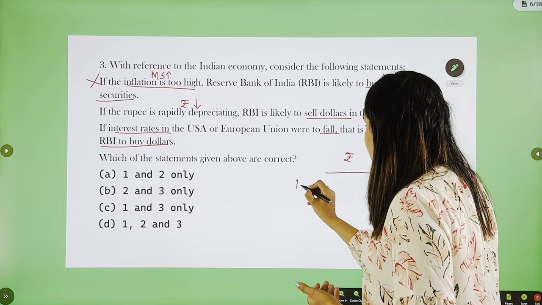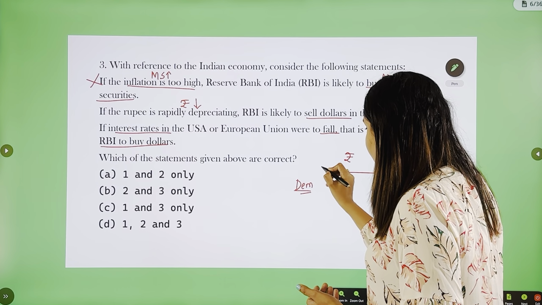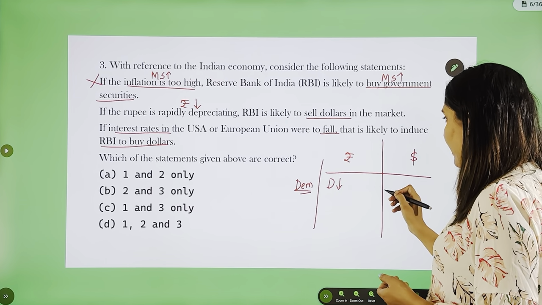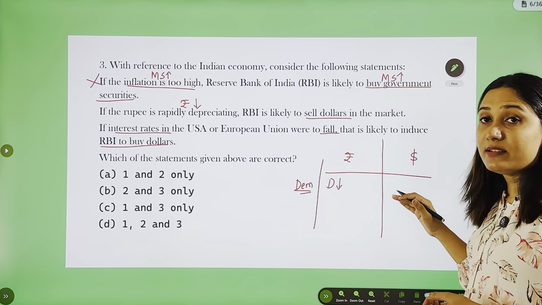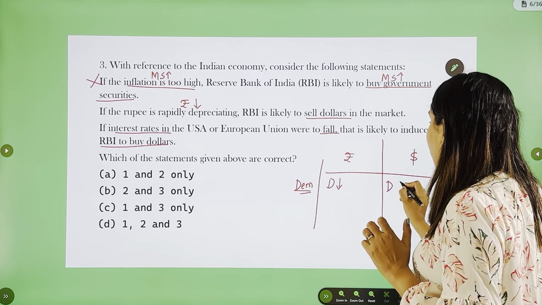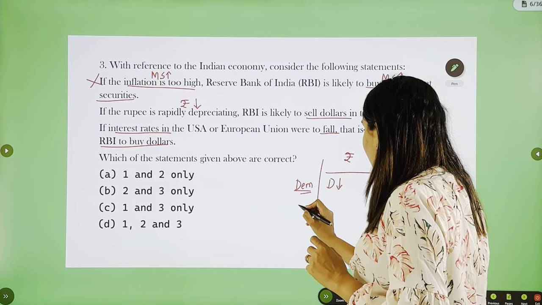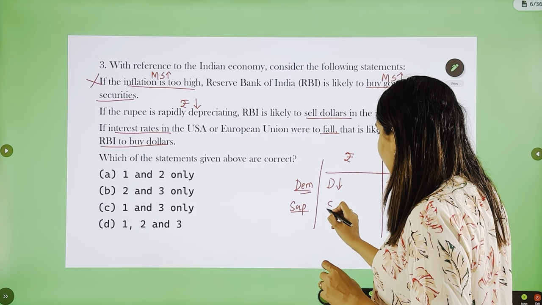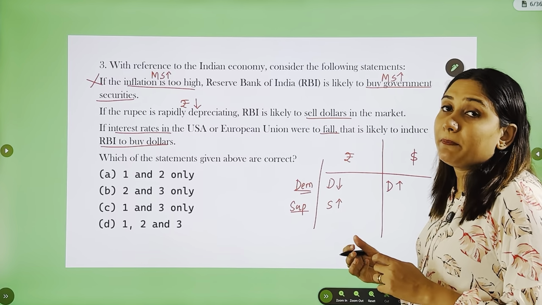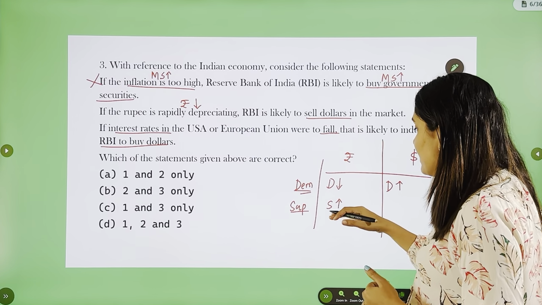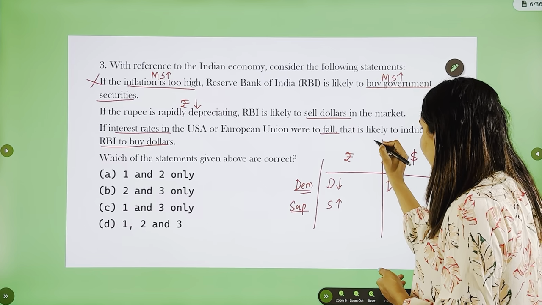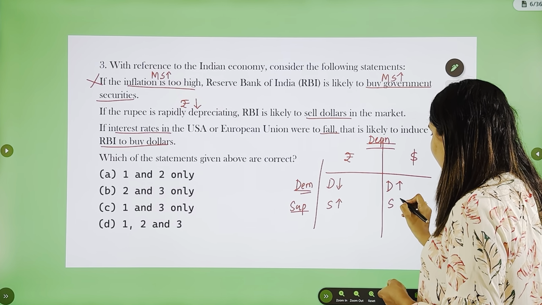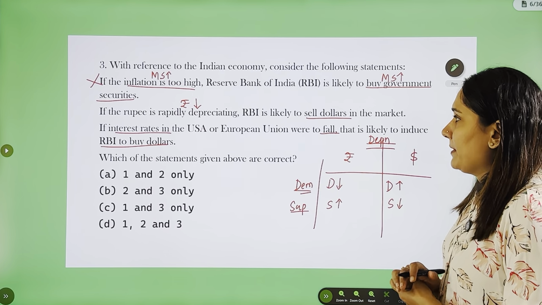Now, the first factor is demand factor. For any commodity, when the demand is less, its value will go down. Whereas, when rupee depreciates, dollar appreciates, which means that the demand for dollar is high. Then regarding supply, see, supply of rupee is very high. That's why when there is an excess supply of some commodity, its value can come down. So supply of rupee could be very high. We are talking about the scenario of depreciation, and the dollar supply would be very less during depreciation.